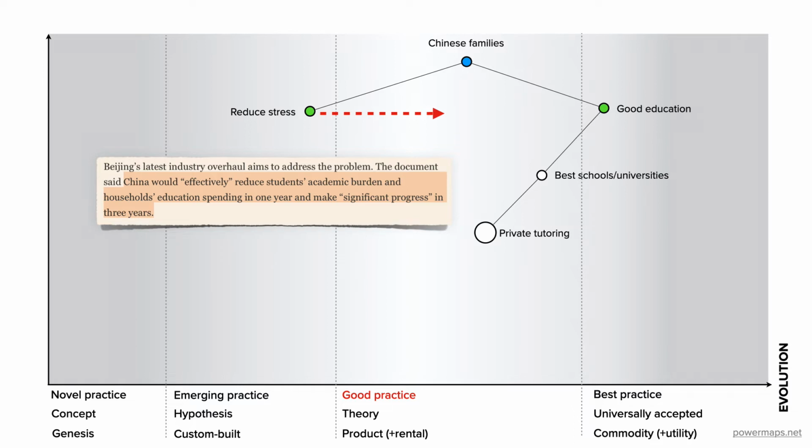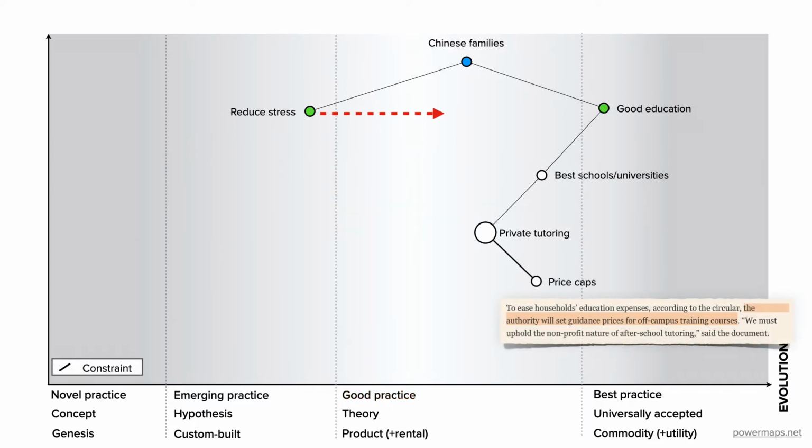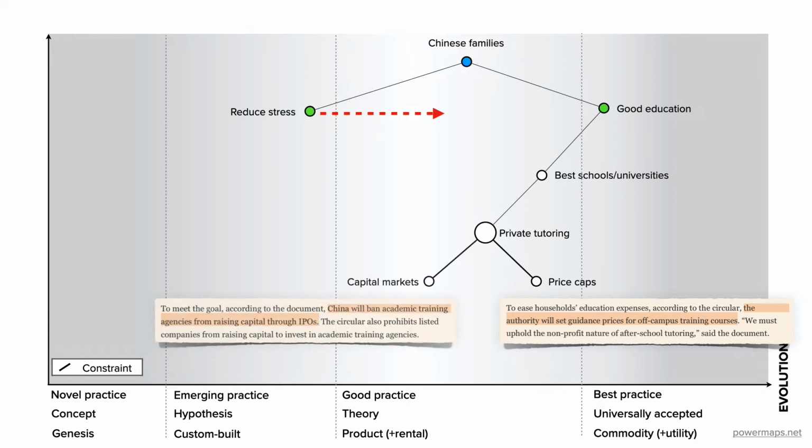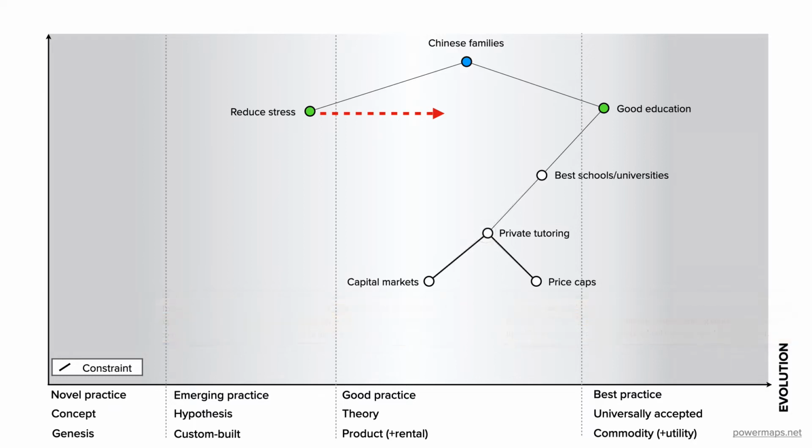So how will they do this? Beijing's first move is to set immediate guidance prices for off-campus training courses, essentially price caps for private tutoring companies. Private tutoring companies will also be prevented from raising capital through IPOs, making the business model less attractive for investors. This will shrink the private education industry dramatically, potentially leading to tens of thousands of staff being laid off.